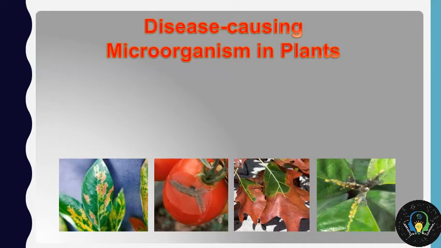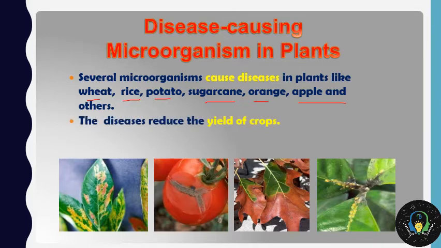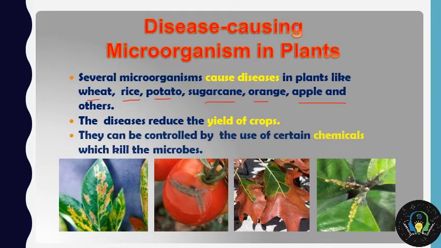Now the disease causing microorganisms in plants. Several microorganisms cause diseases in plants like wheat, rice, potato, sugarcane, orange, apple and various other plants. The disease reduces the yield of crops, meaning the quality of crops. They can be controlled by the use of certain chemicals which kill the microbes.